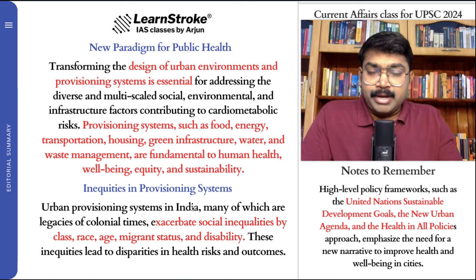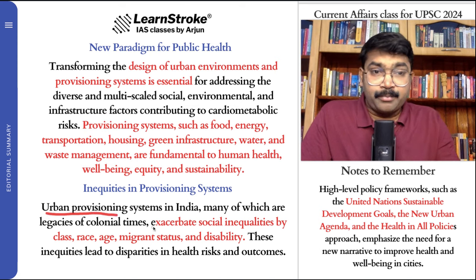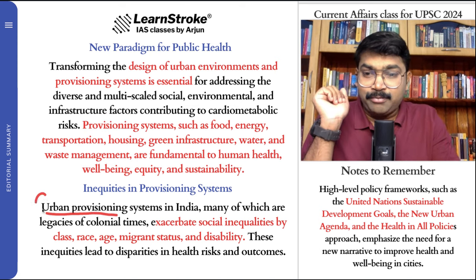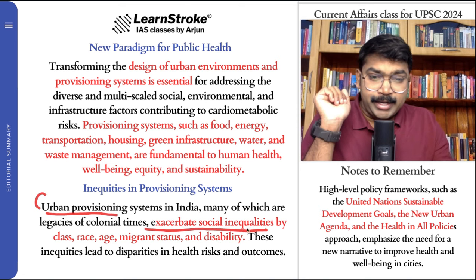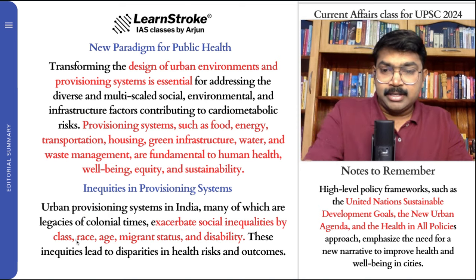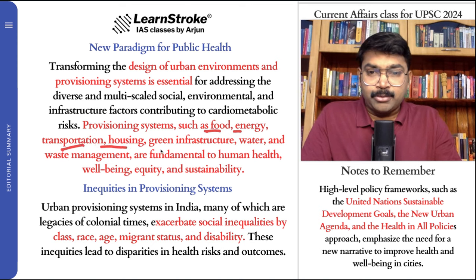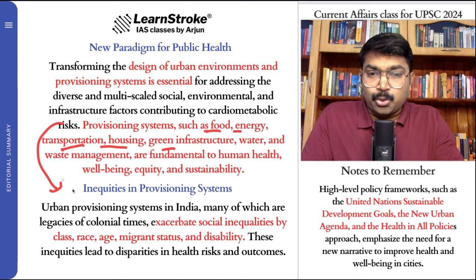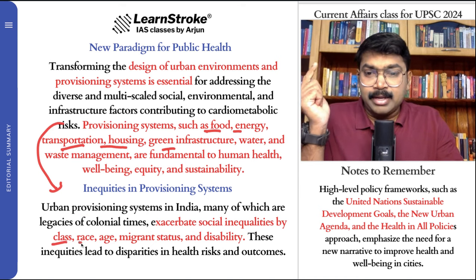And definitely you know that there are inequalities in provisioning systems. Urban provisioning systems are influenced by the British times, and this exacerbates social inequalities by class. Don't you agree that even food, energy, transportation, housing, green infrastructure, the access to all this is linked to inequality, like class, race, age, migrant status, and disability?